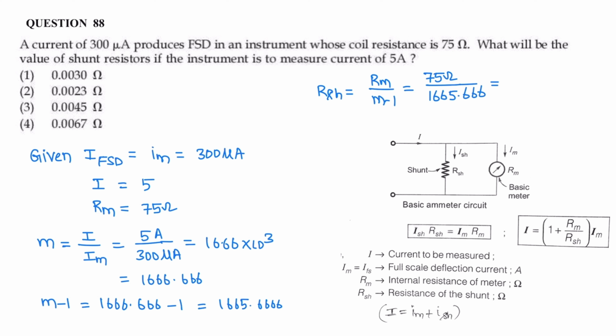Here, on correct calculation, the value is 0.00450027. So the approximate value is 0.0045 ohm. This is the value of shunt resistor to be connected across the instrument to extend the meter range up to 5 amperes.